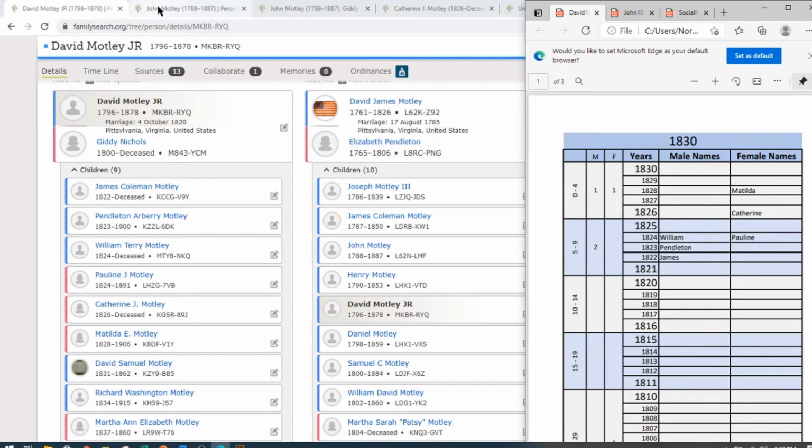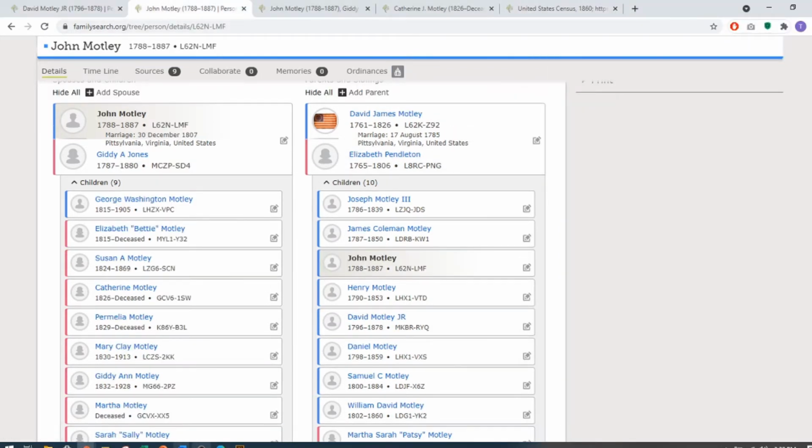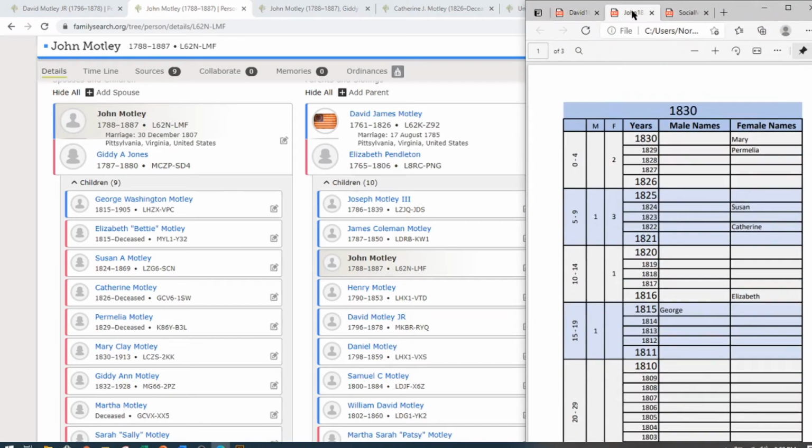Now let me go to John and switch back here to John. And I did the same thing for John. Took his children, and Mary would be the first one, born 1830. Here she is up here. Permelia, 1829. And Catherine, I have 1826, but I put her 1822. I was thinking of another record, looking at another record. I could have put her up here. She falls somewhere in this range.